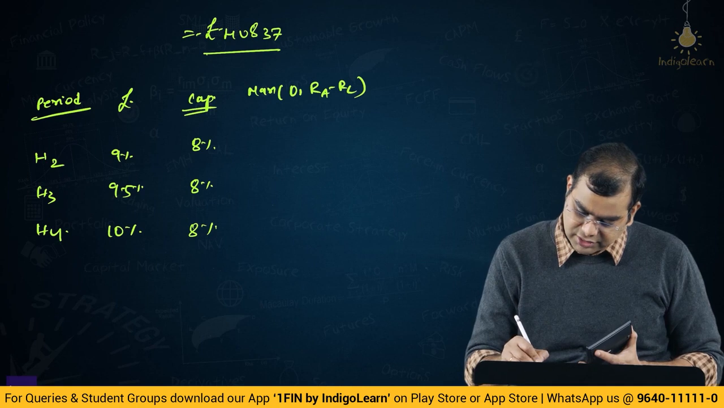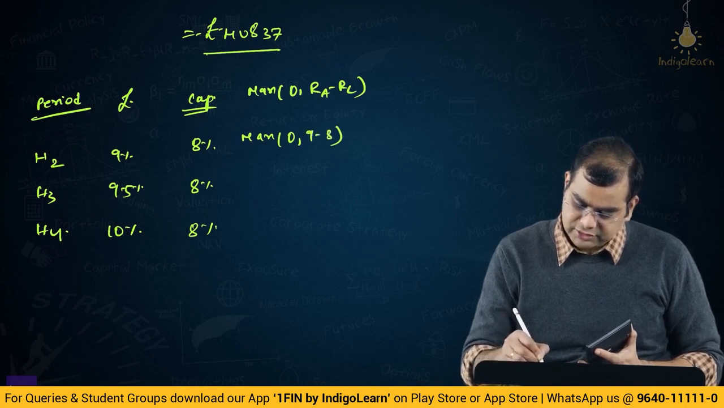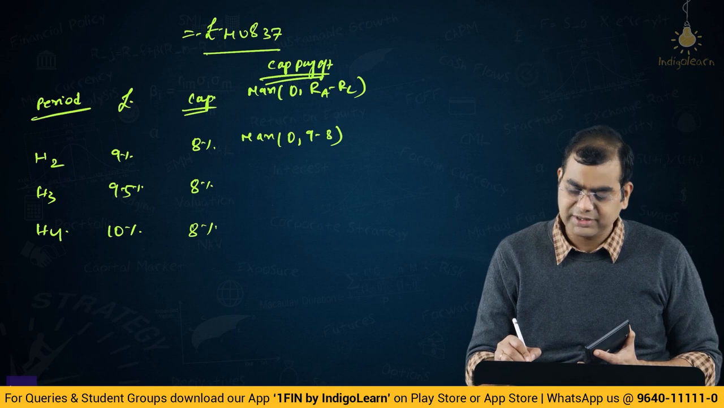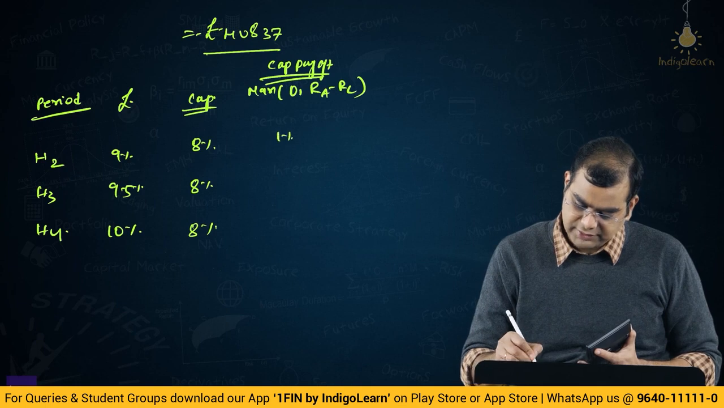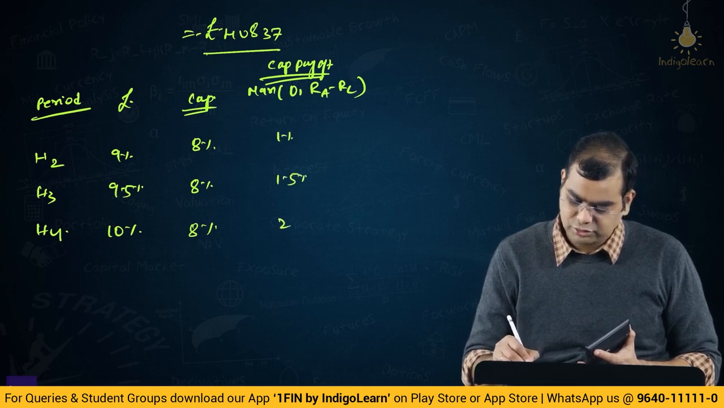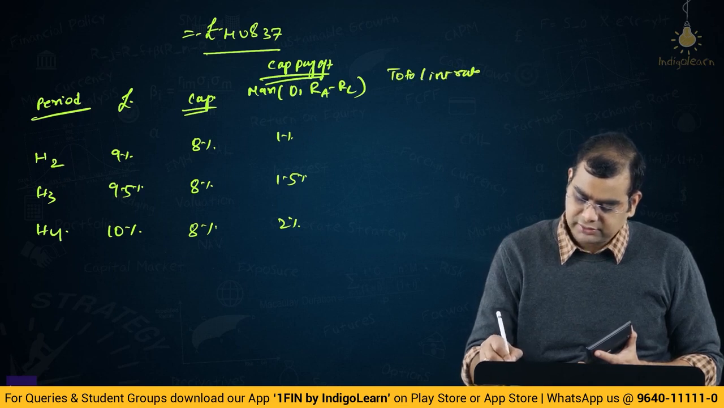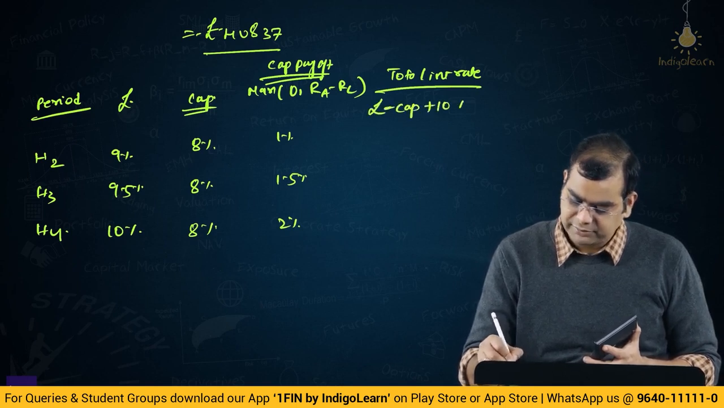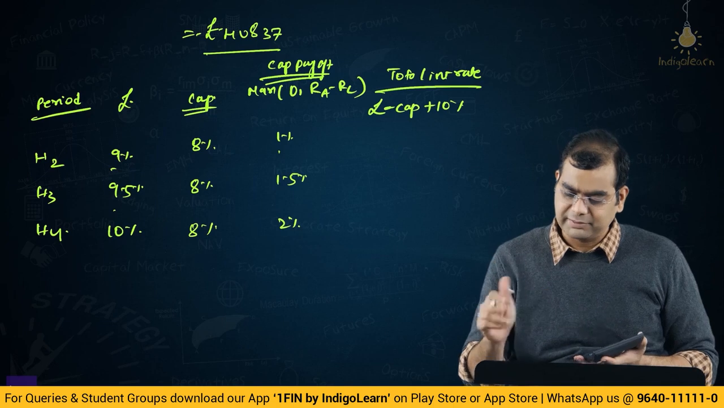So this is max of 0, actual rate 9 minus 8, right? So cap payoff, right? Cap payoff. So 9 minus 8 is 1%. So I'll just delete this and I'll say 1%, here 1.5%, here 2%. Total interest rate, right, is LIBOR minus cap plus 10%, right? So LIBOR minus cap in all 3 cases will be 8%. 8 plus 10, 18%.